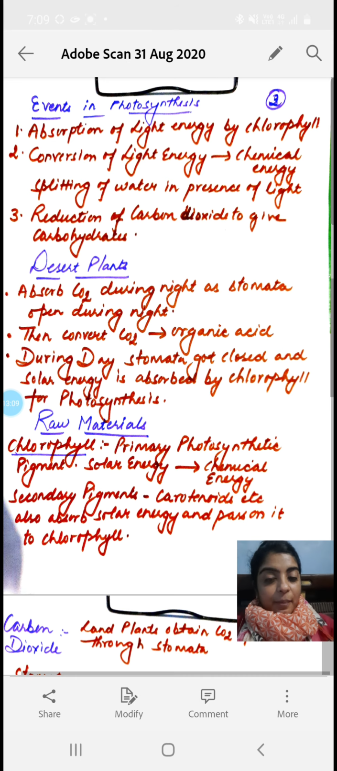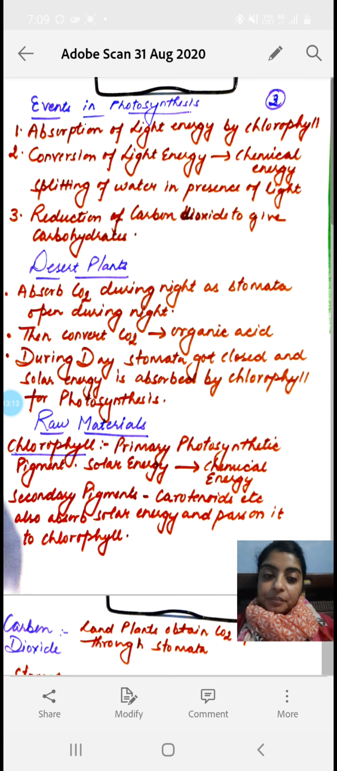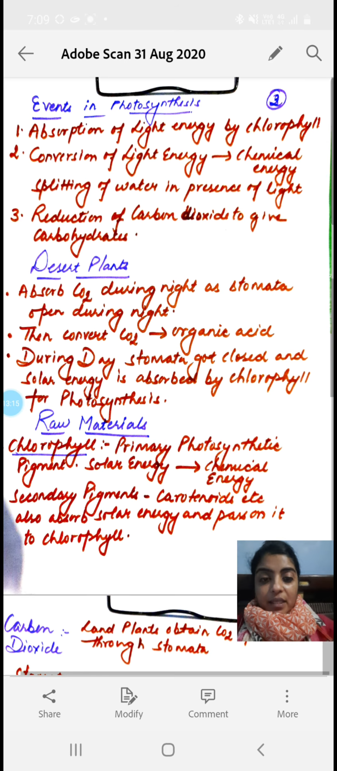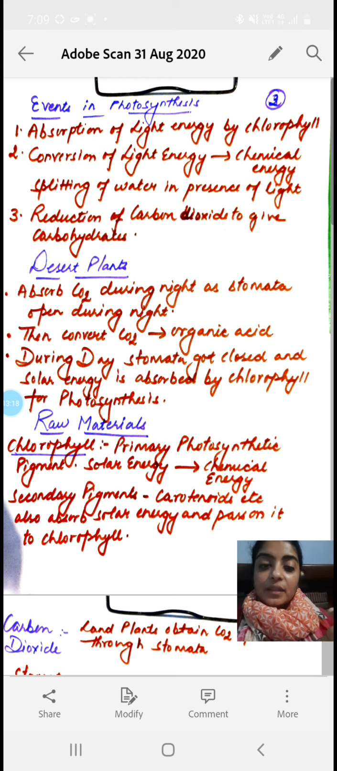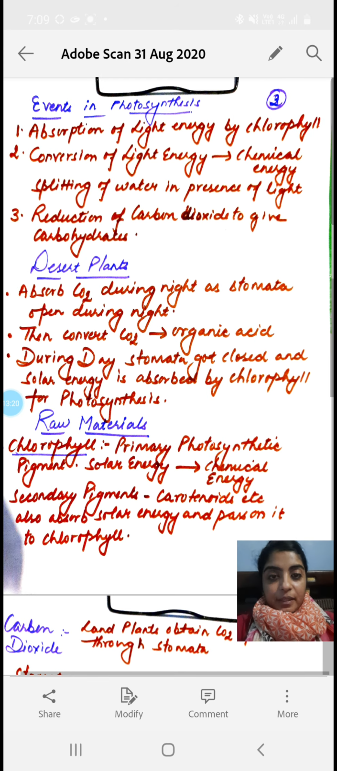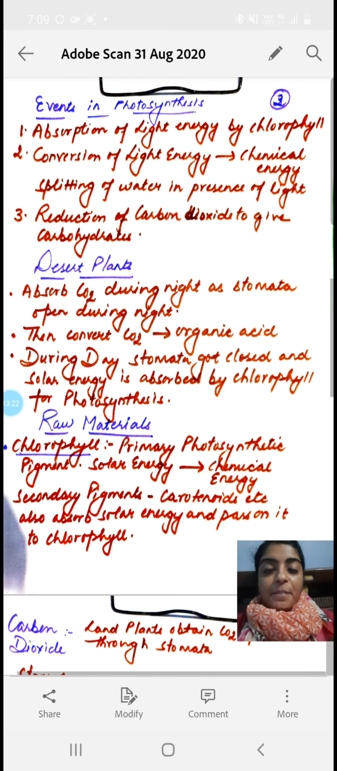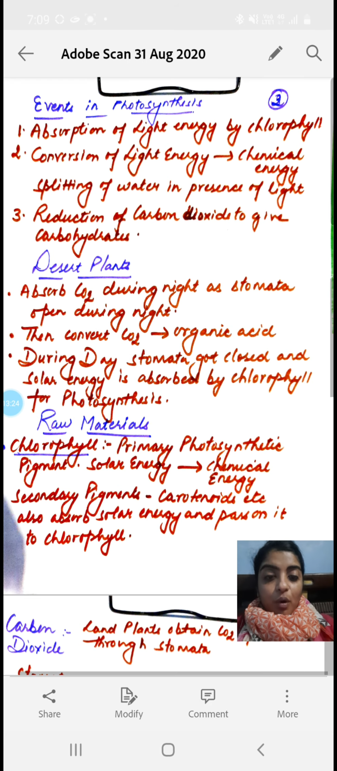We all are familiar with the word reduction. Reduction means addition of hydrogen atom. So carbon dioxide undergoes reduction and what is formed? Carbohydrate is formed. Okay, so these were the main events of photosynthesis.